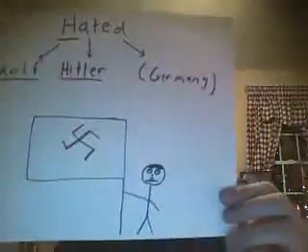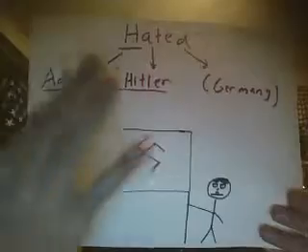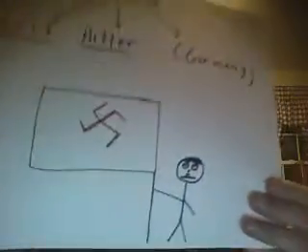And actually, that's going to be a very big theme throughout these next 2 guys, and actually all 3. So, second person, we have Hated, which will be Adolf Hitler from Germany. And as you can see, there he is holding the flag right there with a swastika on it. That was the official symbol for Germany. So now, again, I'll put a little information here on the screen.